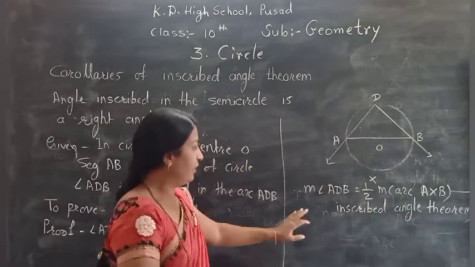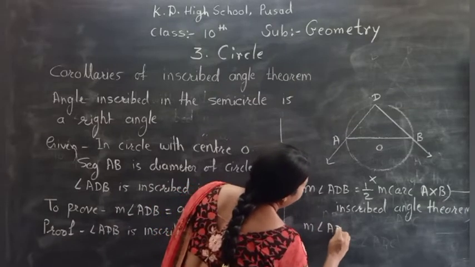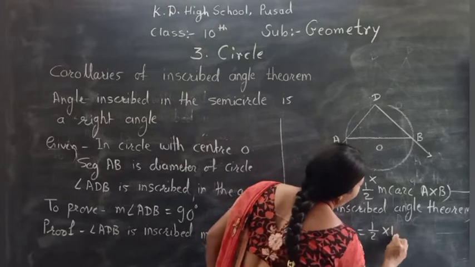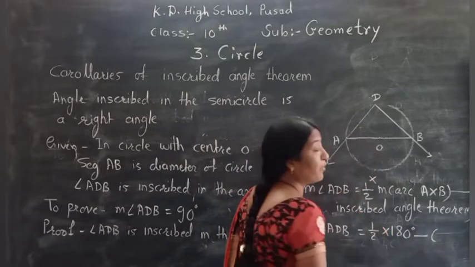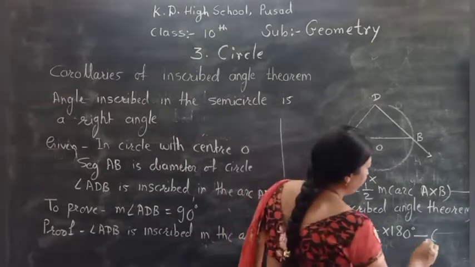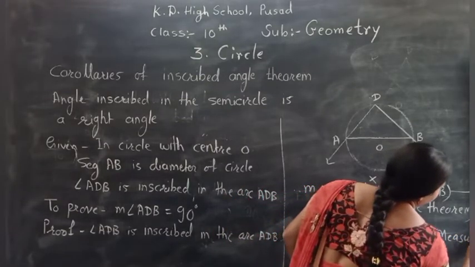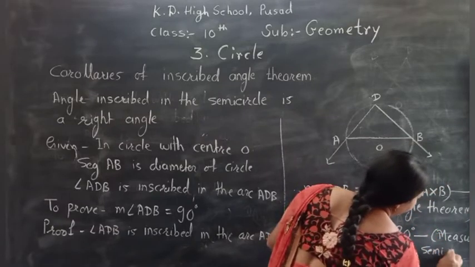Okay. Now write down measure angle ADB is equal to half into 180. Write down in front of that, measure of semicircle.